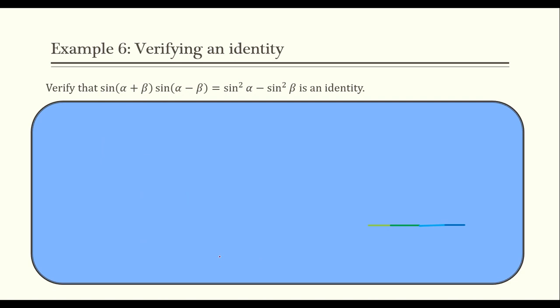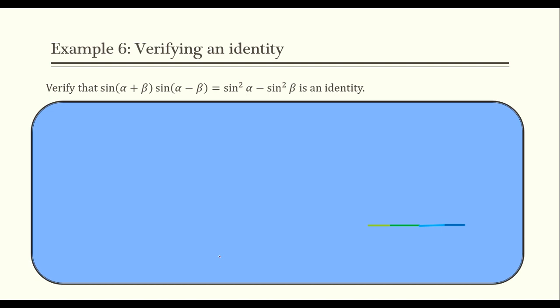Okay, so this one is a little bit longer, but it's not that bad. This one I actually kind of have a little bit of fun with. So we're going to verify that sine of alpha plus beta times sine of alpha minus beta equals sine squared alpha minus sine squared beta is an identity.